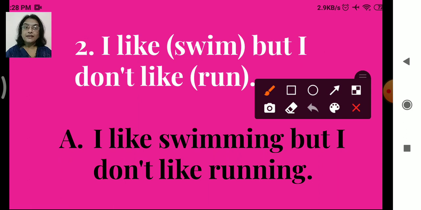Ing is to be added. The spelling of swim is S-W-I-M, right? And we are supposed to add only ing. So what is done here? Double M is there. We have just added one more letter, the last letter again. Swimming, but I don't like running.